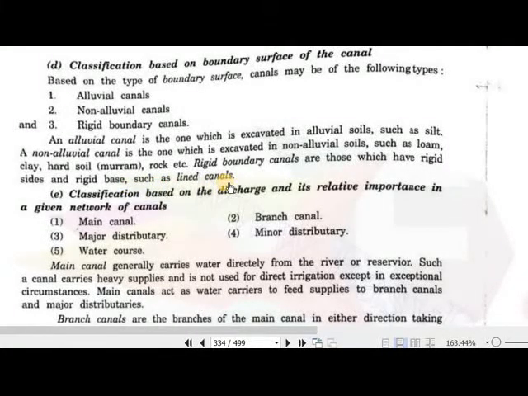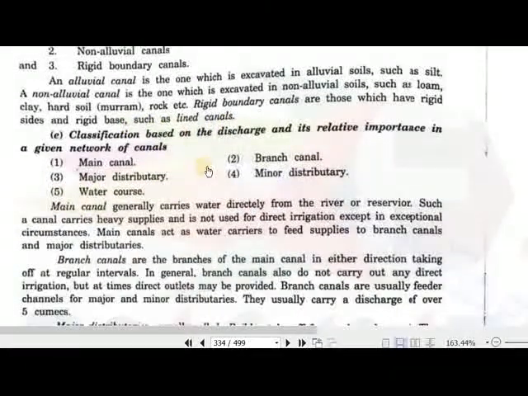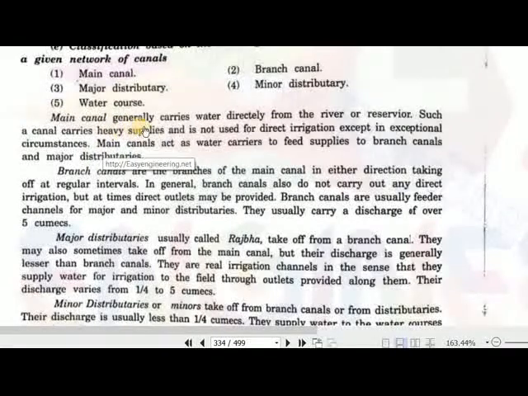which we line artificially. And canals based on discharge: main canal, branch, major distributary, minor distributary and water course. The main canal generally carries water directly from the river, from a barrage or reservoir, and carries heavy supplies. It is not used directly for irrigation to any water course except in exceptional circumstances.